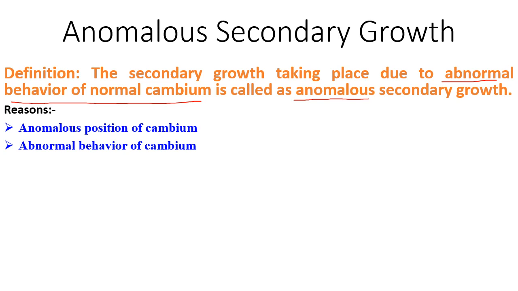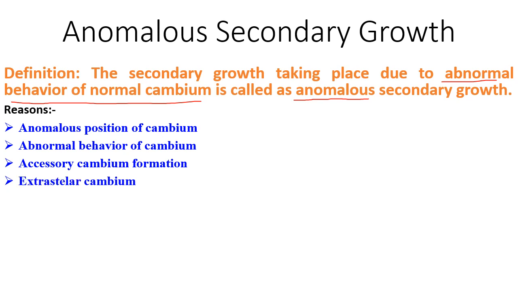So cambium behaves abnormally. Accessory cambium formation is also one of the reasons. Then extrastellar cambium means cambium development is taking place within the cortical region. That also could be a reason for anomalous secondary growth.